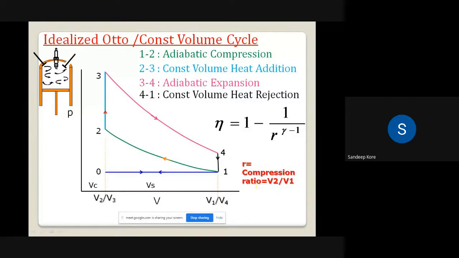So what is the significance of the compression ratio? Based on that you have to decide the travel of the piston, the stroke, or the distance between TDC and BDC; that is decided by the compression ratio. If the compression ratio is 12, what will the stroke be? So your efficiency depends upon the compression ratio. Now we are deriving the expression for the efficiency of the constant volume cycle or Otto cycle.